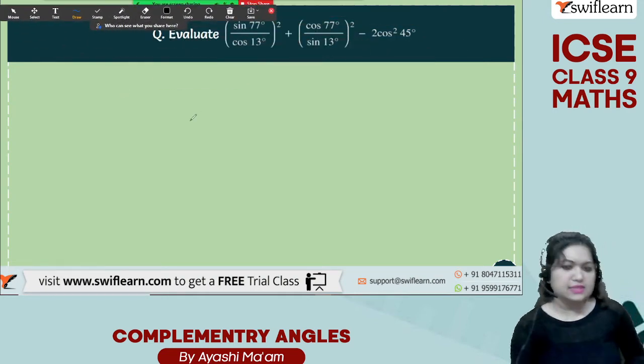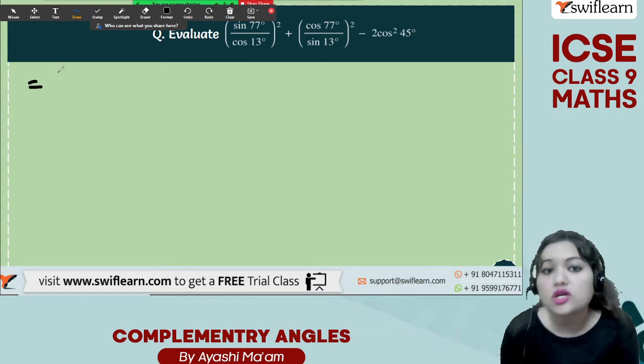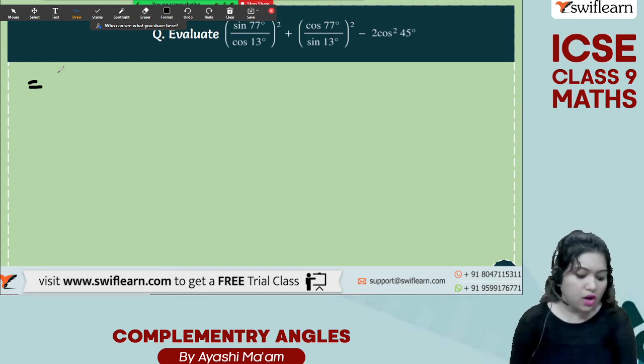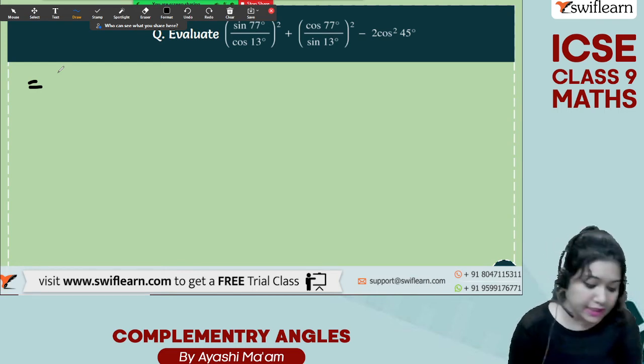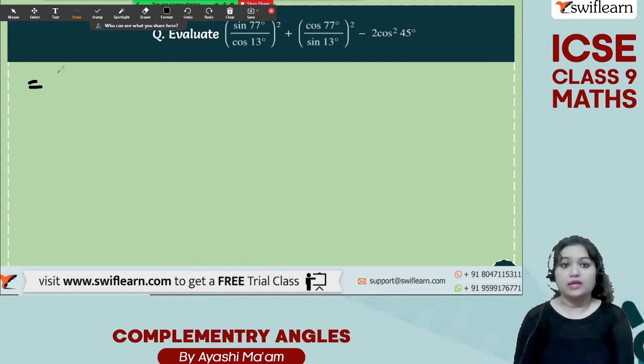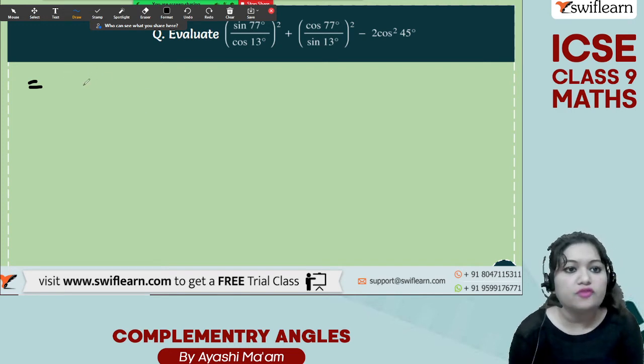Next evaluation problem is given to you. (sin 77 degree by cos 13 degree) whole square plus (cos 77 degree by sin 13 degree) whole square minus 2 cos square 45 degree. Okay, so for the first one, what we will do is we will convert this sine into cos.